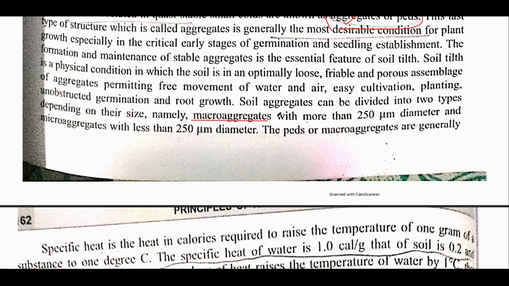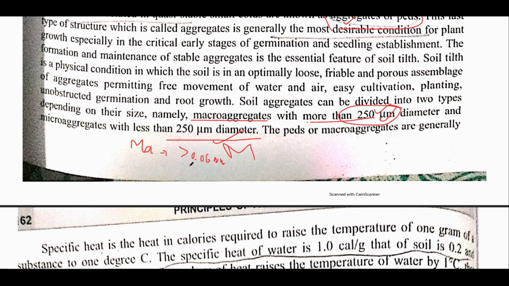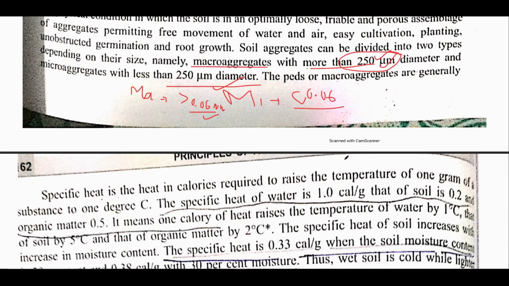The other important part is the macro aggregates. Macro aggregates are those that have a diameter of more than 250 micrometer. Just remember that the diameter must be more than 250 micrometer, and in the case of micro aggregates it must be less than 250. One other confusing thing is the macropore and micropore. Macropores have a diameter of more than 0.06 mm, while micropores are those that have a diameter of less than 0.06 mm.